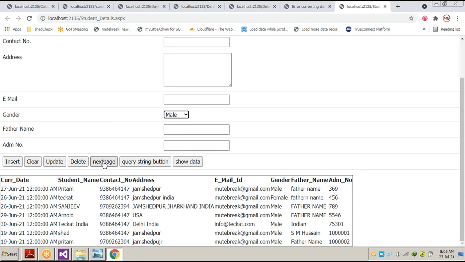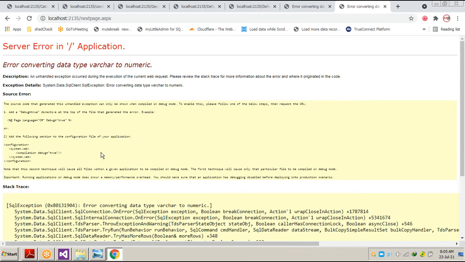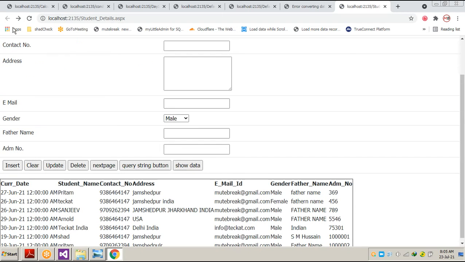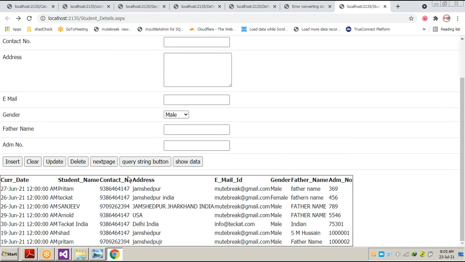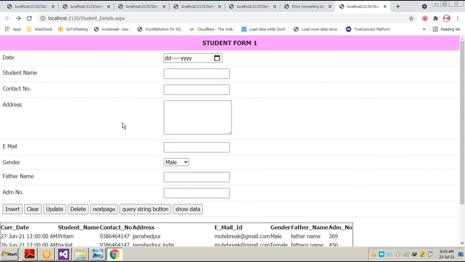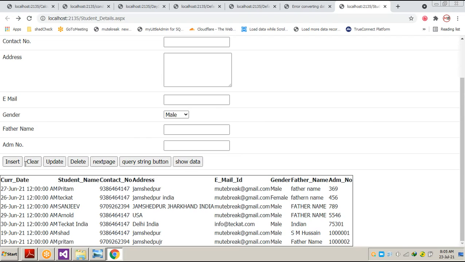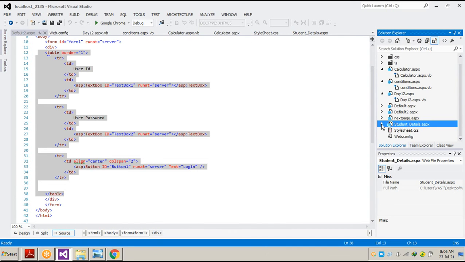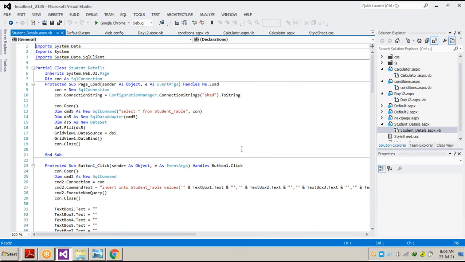Okay, so if we go to next page, the next page is going to open. It's saying some error, but we will just ignore it. We'll just go back to here, and these are the things how it is being made. If we go to insert statement, clear statement, update statement, and the data where it is coming from our database, how it is coming, let me show you all the entire code, because by default the entire database is getting populated with the existing data in our table.